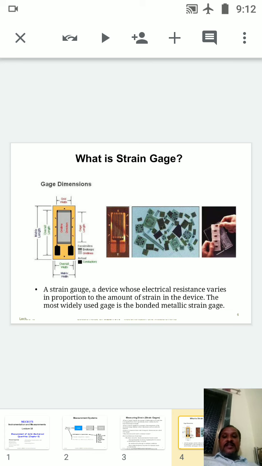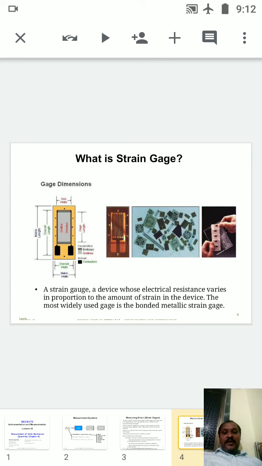So what is the strain gauge here? As shown in the figure, a strain gauge is a device whose electrical resistance varies in proportion to the amount of strain in the device, meaning its electrical resistance varies whenever there is a strain variation in the body.